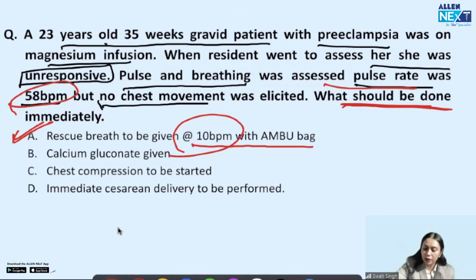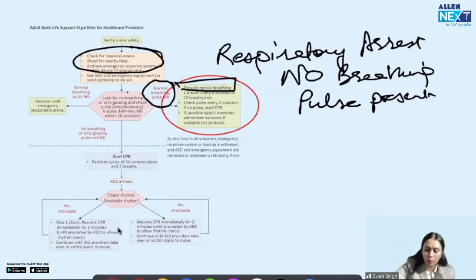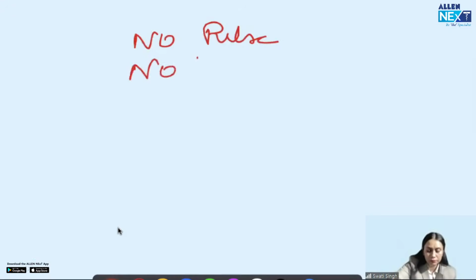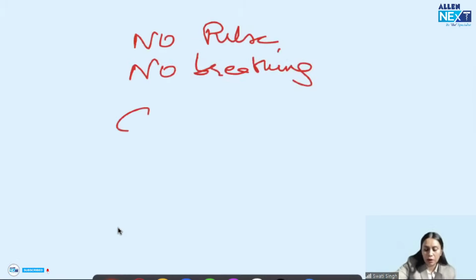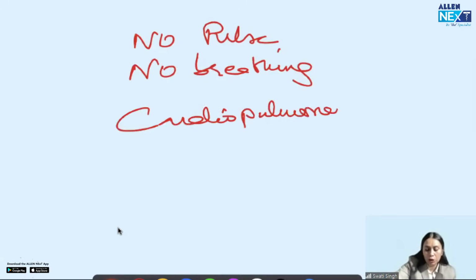Now, if this patient has a pulse of 58 beats per minute but no chest movement, that is rescue breathing. If this patient had no pulse and no breathing, then we would have started cardiopulmonary resuscitation. What do we do in it?